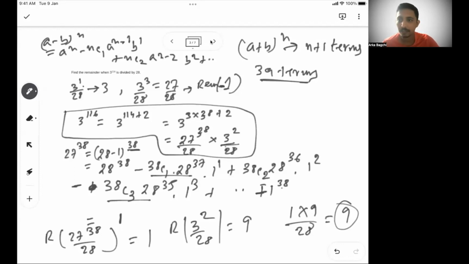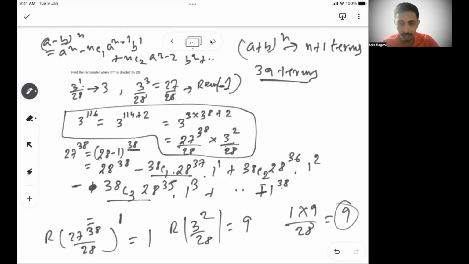Why was the plus and minus important? If it is minus 1 as a remainder, then minus 1 into 9 is minus 9, and your actual remainder would be 28 minus 9, which is 19. But here you get a plus 1, so there is no chance of a negative. 1 into 9 is 9, 9 divided by 28, the remainder is 9. So you understand the difference of a negative remainder, and then what is the actual value of the remainder.